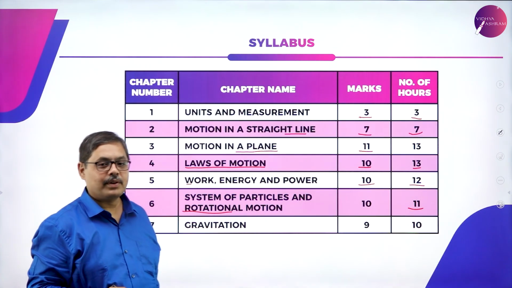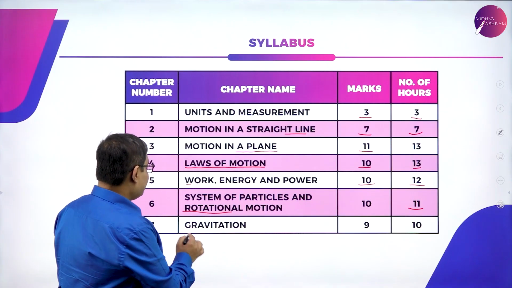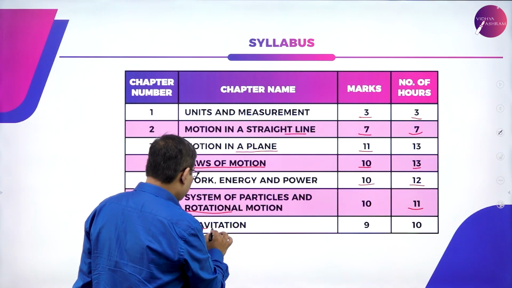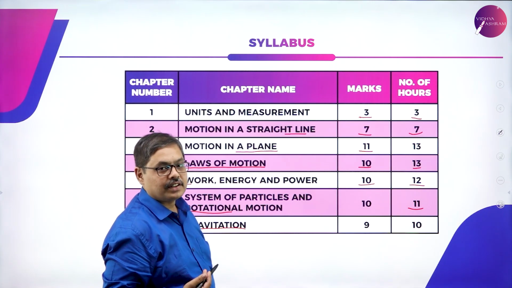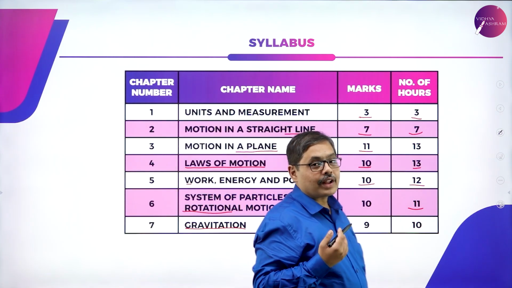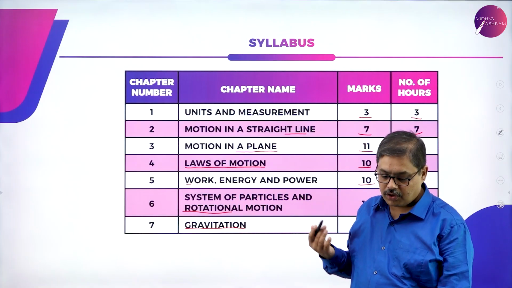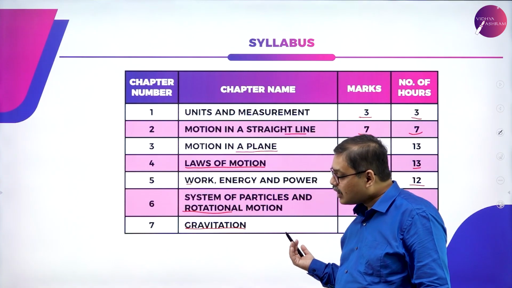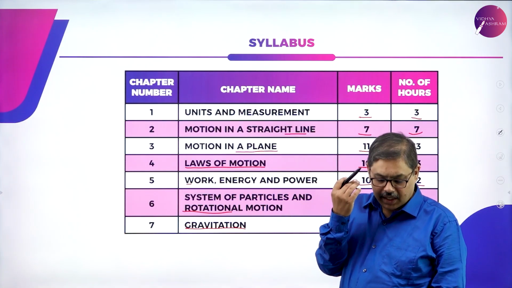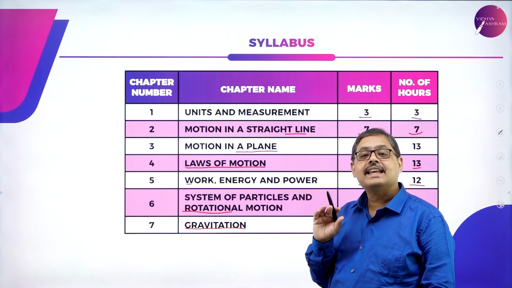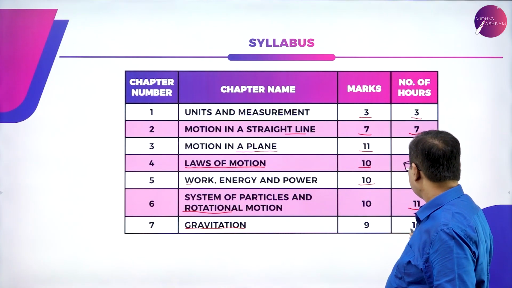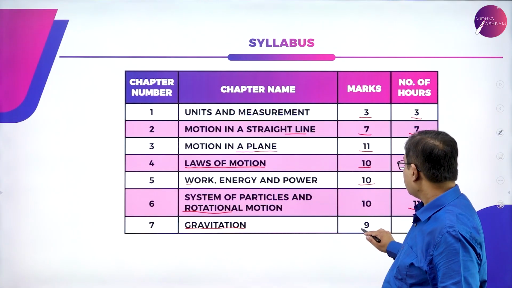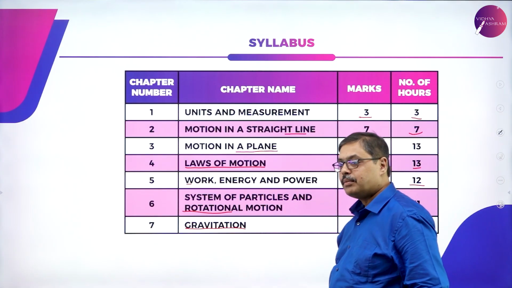The seventh chapter is on gravitation, a very important concept in physics. What are we going to study under gravitation? We are going to study about Kepler's laws, we are going to study about acceleration due to gravity, and one very important concept on escape speed. Okay, so the number of hours allocated is 10 hours and you may get questions for about 9 marks.